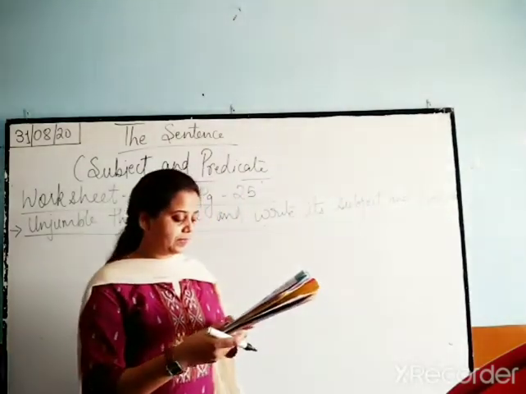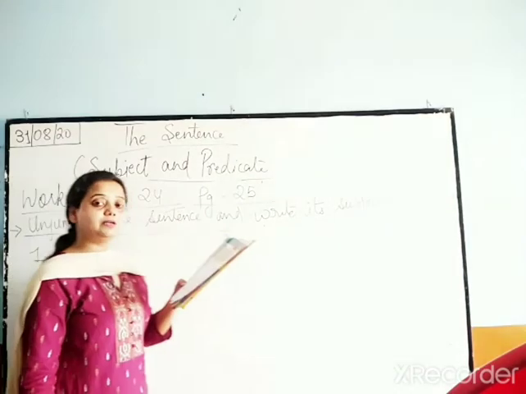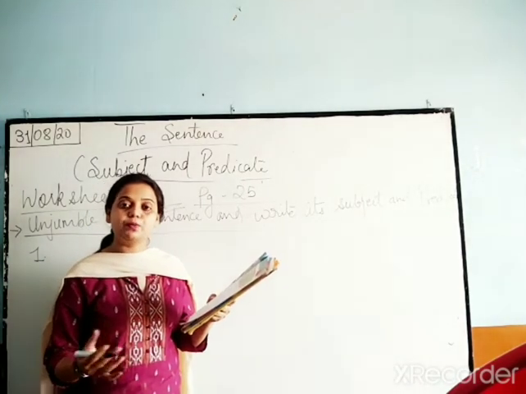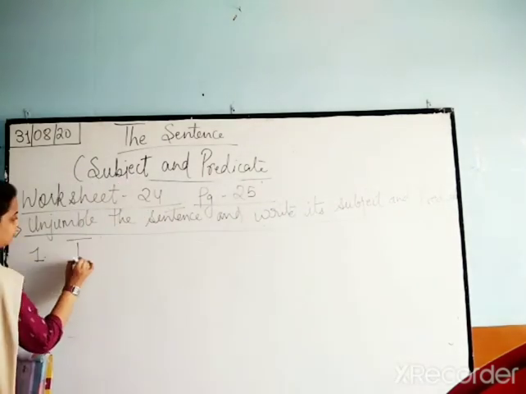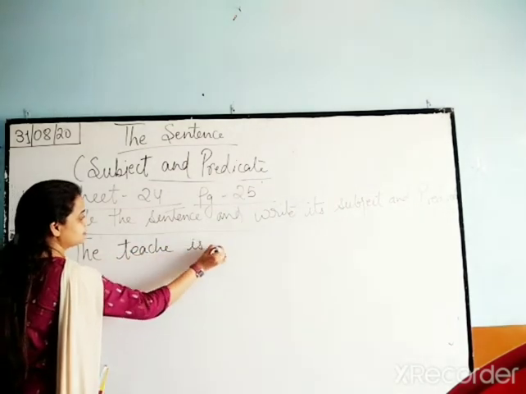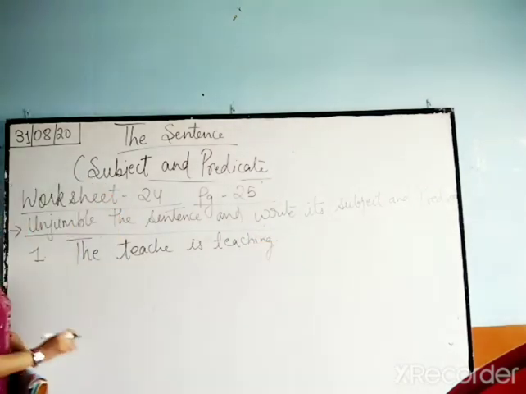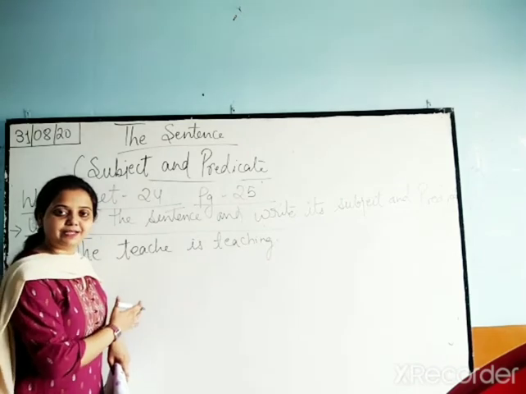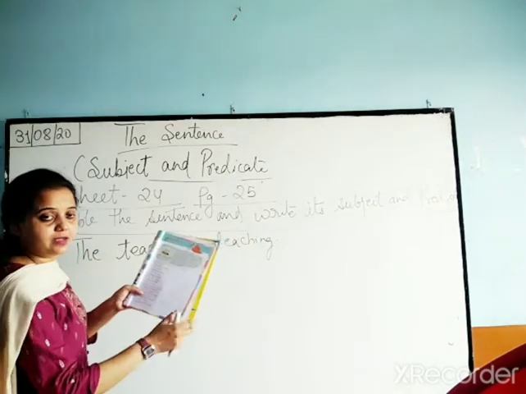Okay, it's so easy. So the first one is: teacher the teaching is. So you can see the T is in capital letter. So we will begin the sentence with the capital letter. Okay, we got this clue. So the teacher is teaching. Okay. Now this is the proper sentence. I hope now you can identify subject and predicate in this sentence. Find it out and write in the given blank.